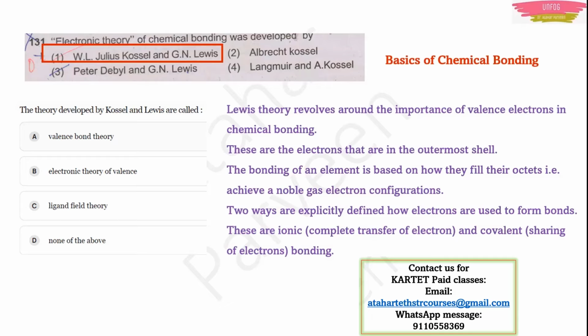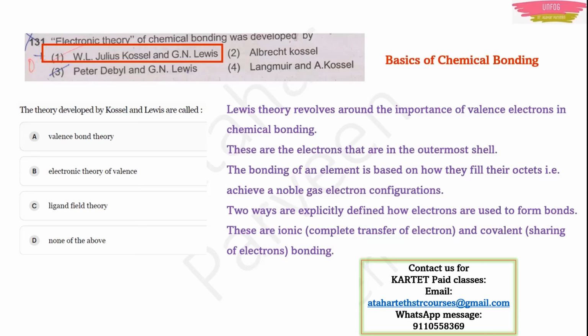Now, what are these valence electrons? They are the electrons that are present in the outermost shell of an atom. In an atom, electrons are revolving around the nucleus, right? They are revolving in shells. In that, the outermost shell also will have a few electrons. If you write the electronic configuration, you will come to know. You distribute the electrons, right? Once you write the electronic configuration, the outermost shell contains a few electrons. Those electrons are known as valence electrons.